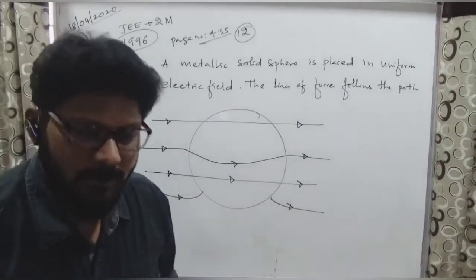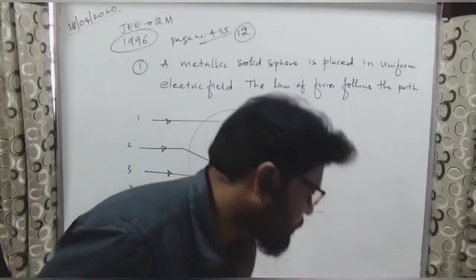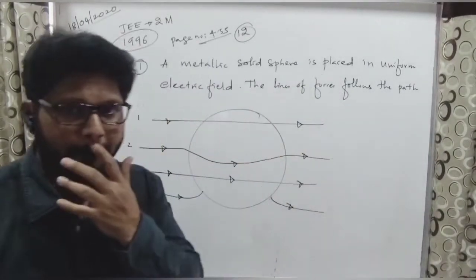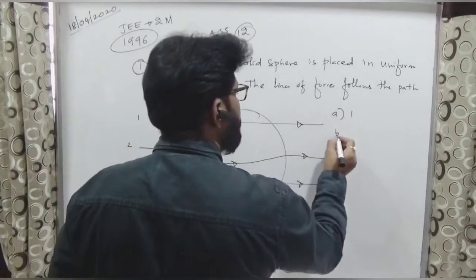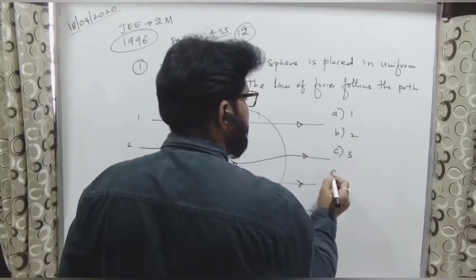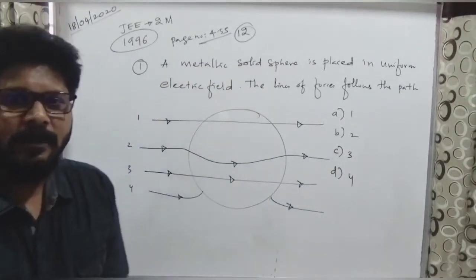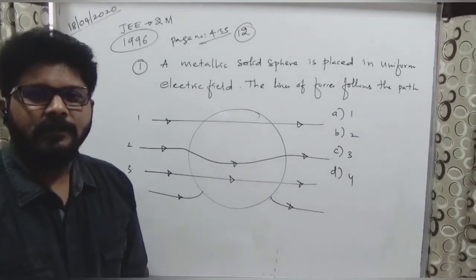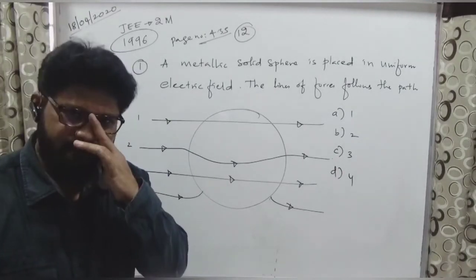At that time it is an integer type question, or ABCD also we can write this one. So option A is 1, option B is 2, option C is 3, option D is 4. Can you tell me what is the answer for this one? D, 4, we are saying, right?